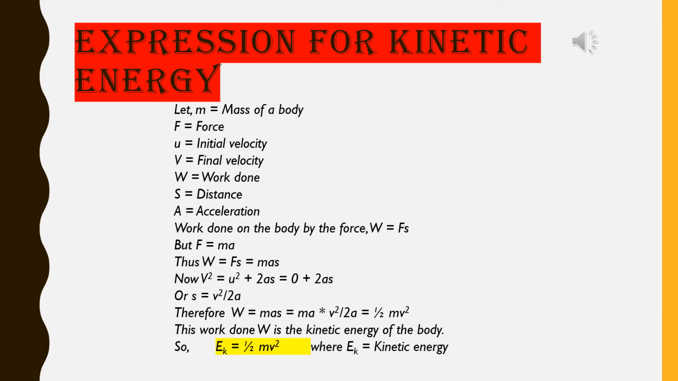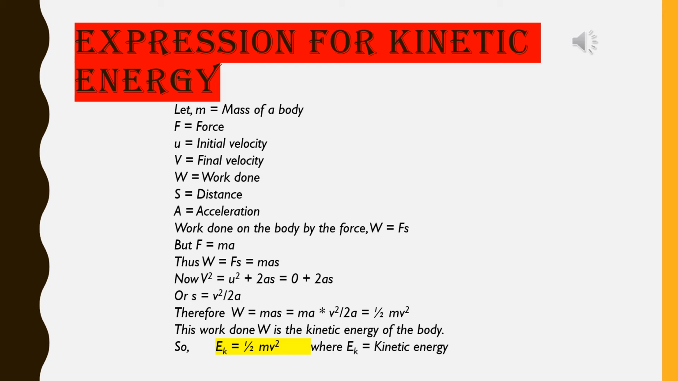Expression for kinetic energy. Let m be mass of a body, f be force, u is equal to initial velocity, v is equal to final velocity, w is equal to work done, s is equal to distance, and acceleration is a. Work done on the body by the force, w is equal to f into s, but from the second law of Newton, we get f is equal to m into a. Therefore, instead of f, we can write m into a. So, w is equal to m into a into s.